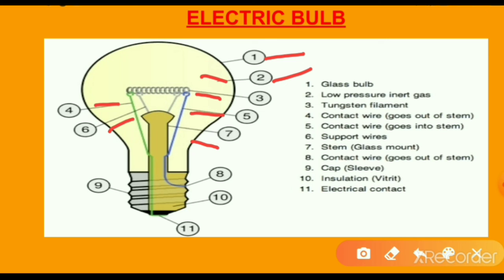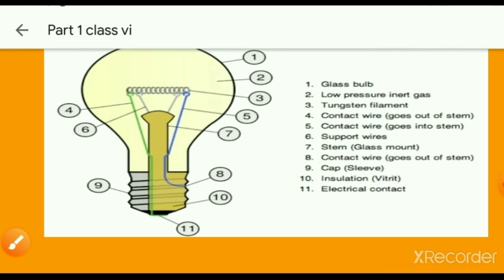The seventh one is the stem, the glass mount, and the eighth one is the contact wire. These are all the contact wires to the metal terminals. The ninth one is the cap, and the tenth one is the insulation. The eleventh one is the electrical contact, which is the terminal. So that is the parts of the electric bulb.